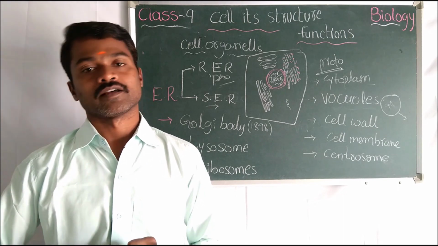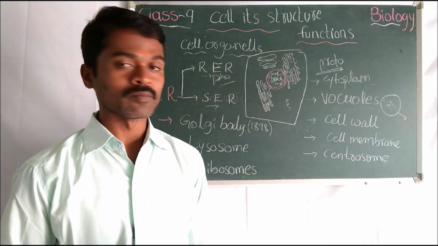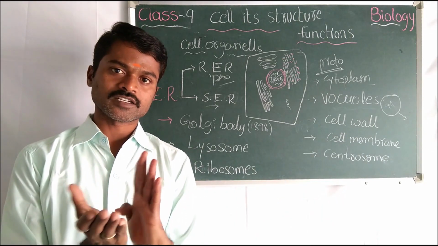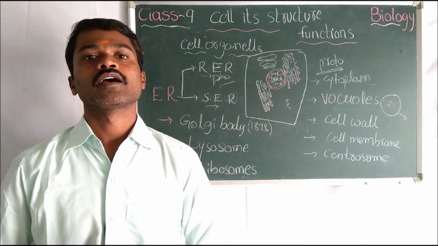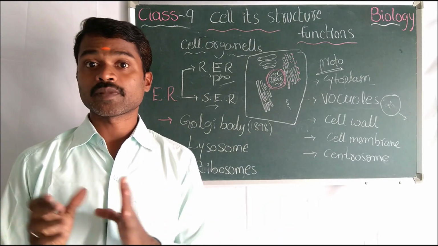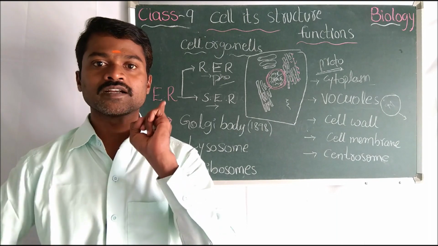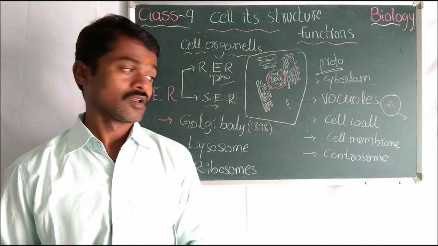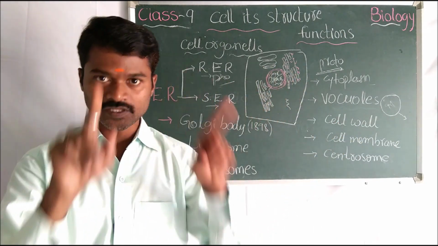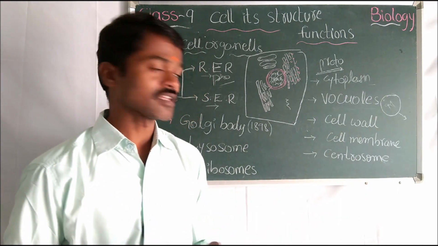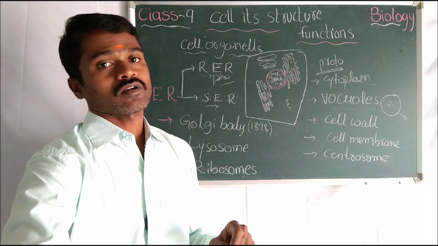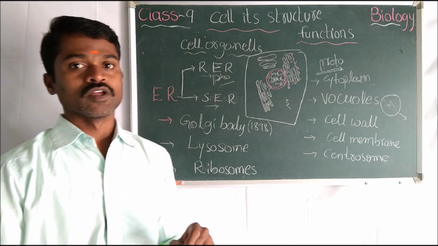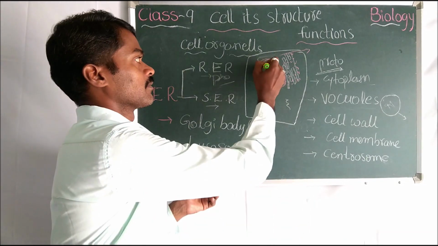Right. Now come to the cell membrane. The cell membrane is present both in the plant cell and in the animal cell. The cell membrane is made up of proteins and lipids. Okay, I will show this total with a picture. Now come to the centrosomes. What is the use of the centrosome? Centrosomes.